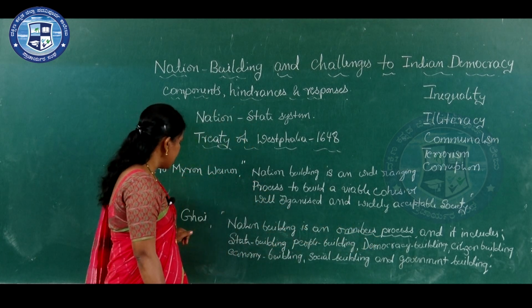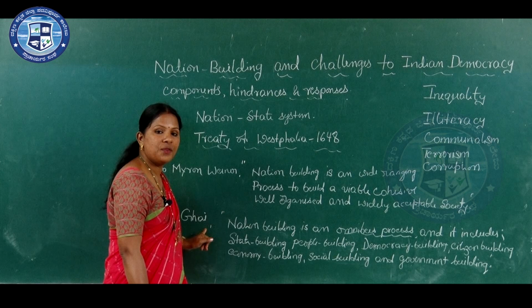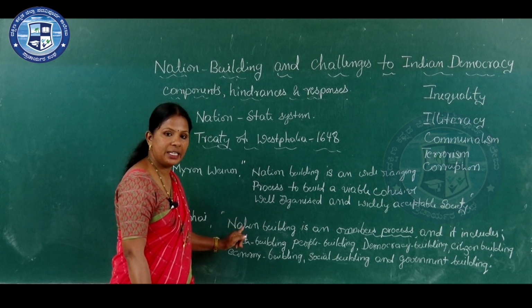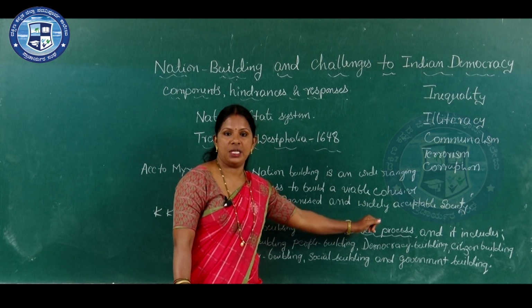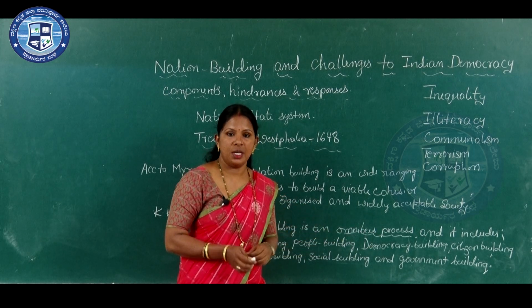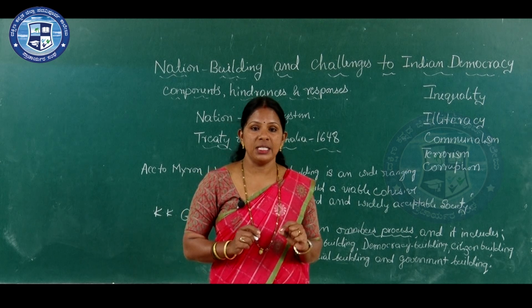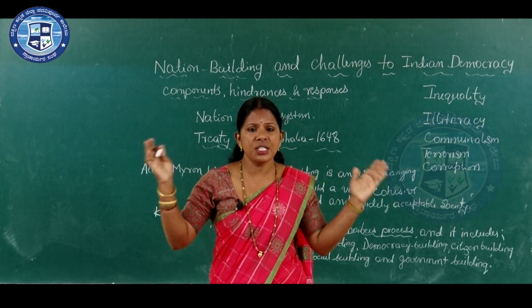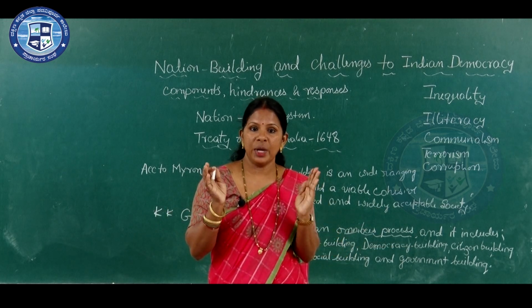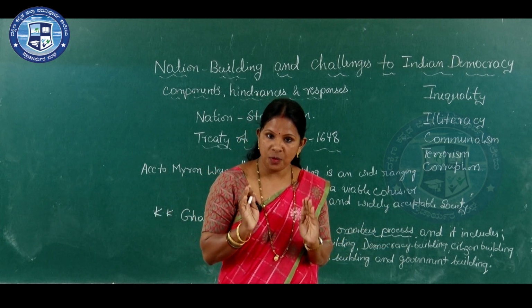See, dear students, according to K.K. Guy, it is a very simple definition. Nation building is an omnibus process. What is omnibus process? Omnibus process means here the government has to do a large number of functions.